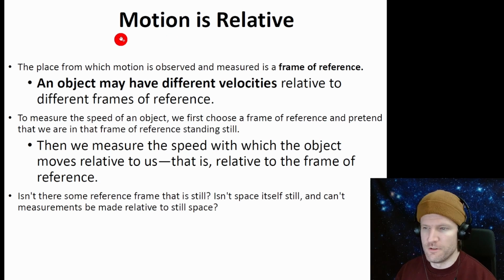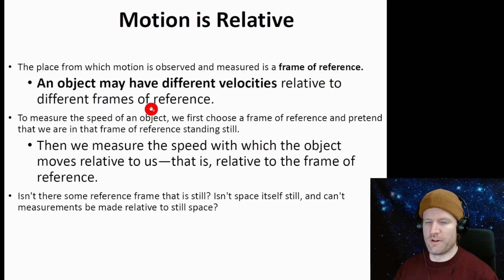Okay, so first thing, all motion is relative. The place from which motion is observed and measured is a frame of reference. That's important. An object may have different velocities relative to different frames of reference. To measure the speed of an object, we first choose a frame of reference and then pretend we are in that frame of reference standing still. Then we measure the speed with which the object moves relative to us, that is, relative to the frame of reference.